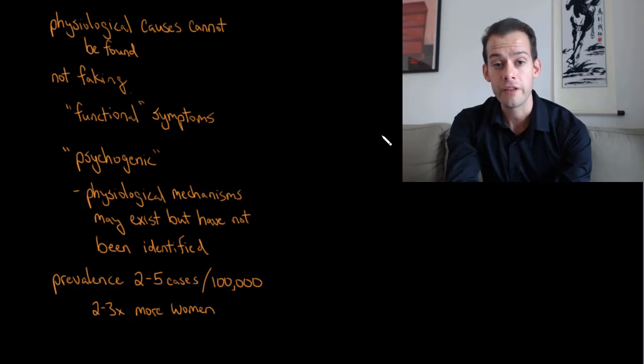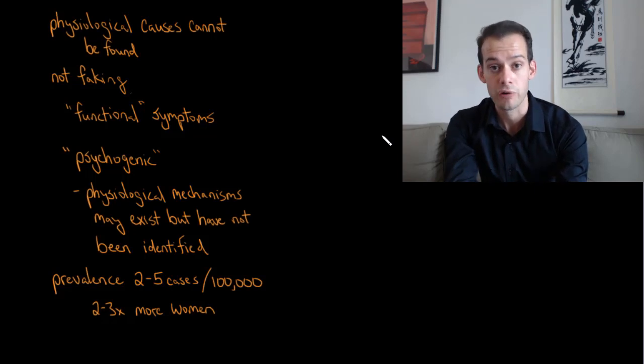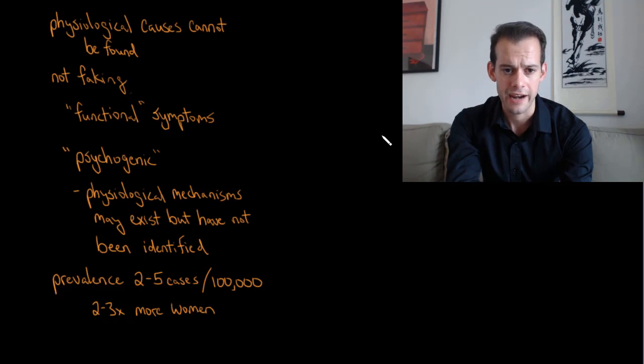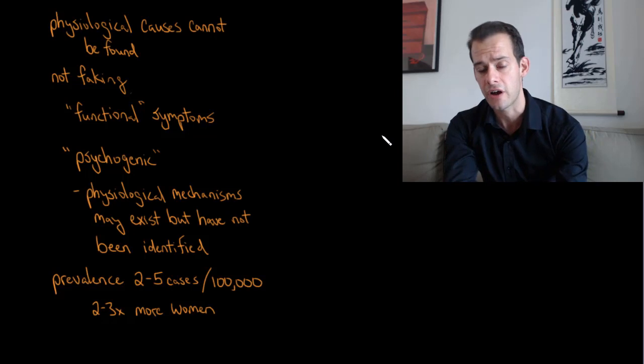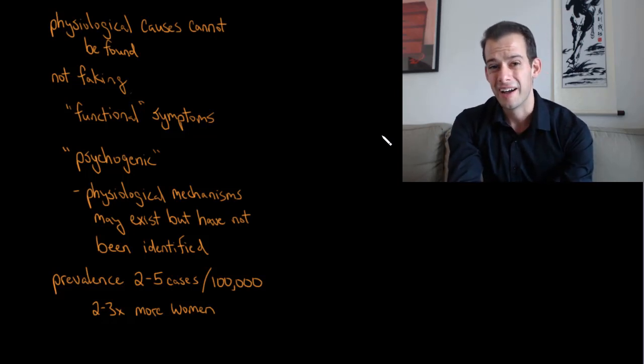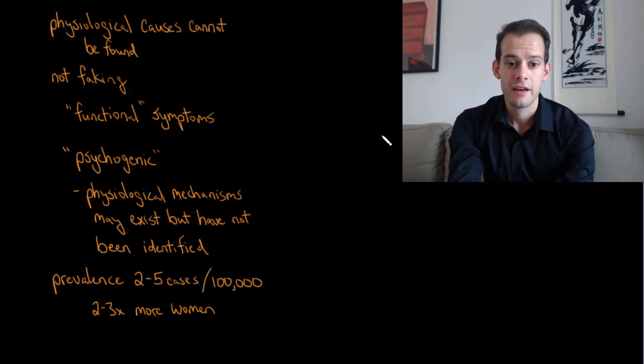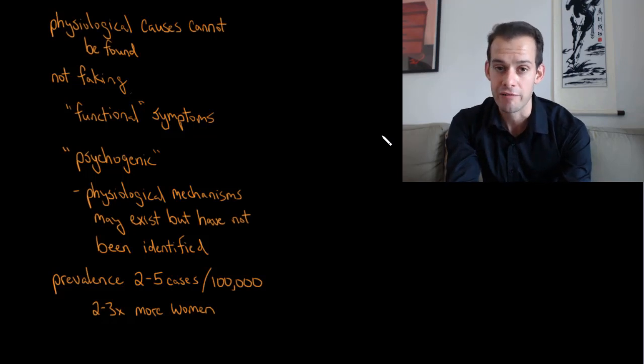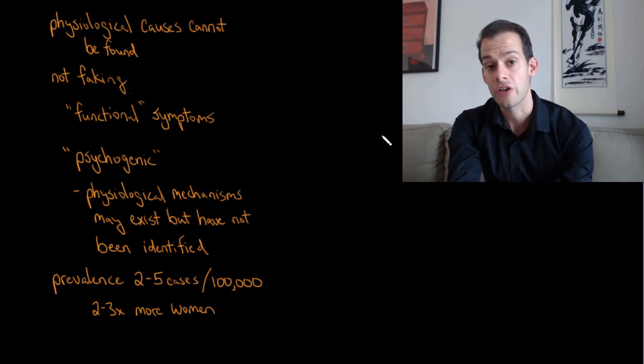And the reason for that is all that seems to be damaged is the functioning of this, either motor or sensory function. That's the only thing that seems to be changed. There doesn't seem to be another explanation for it. And another term you might see to refer to this is to say that it's psychogenic. And this is something I talked about briefly in the unit on stress and health. And we saw that this is actually a term we have to be very careful with, this term psychogenic, because it literally means originating from the mind. But of course, it could be the case that there are physiological mechanisms, but we just haven't identified them yet. We haven't discovered what exactly is going wrong here that's causing this loss of function.